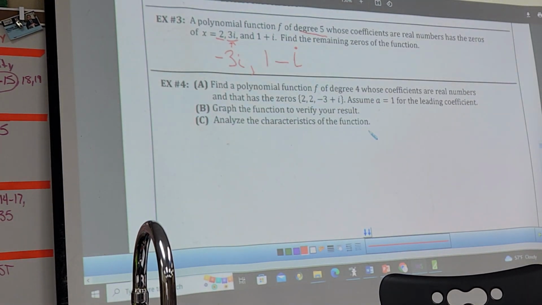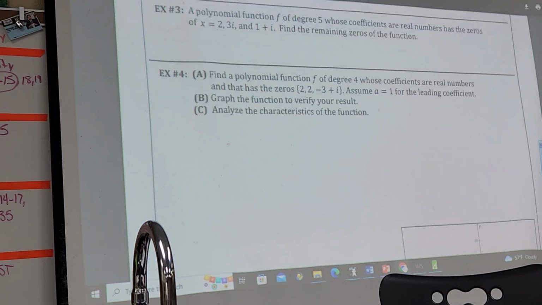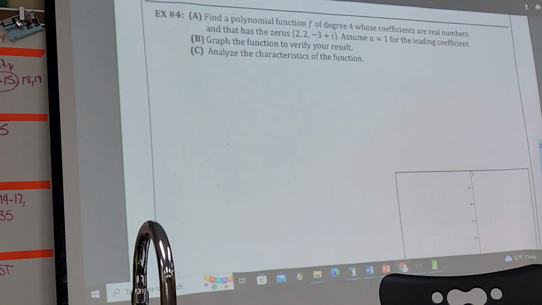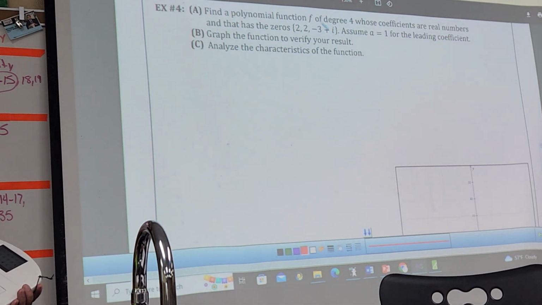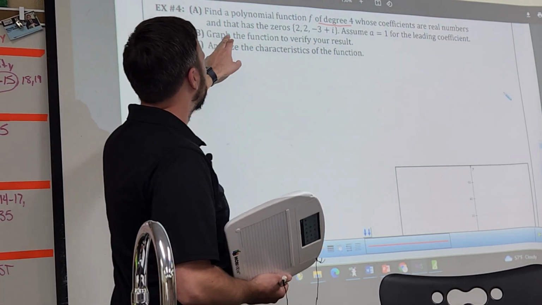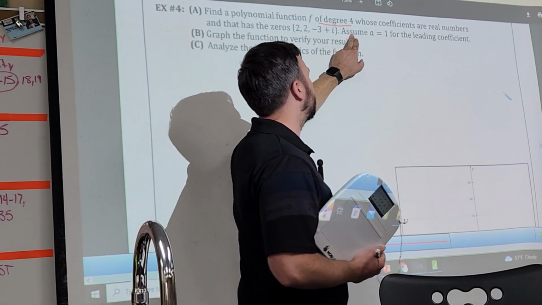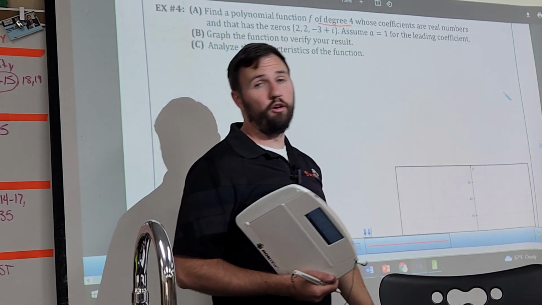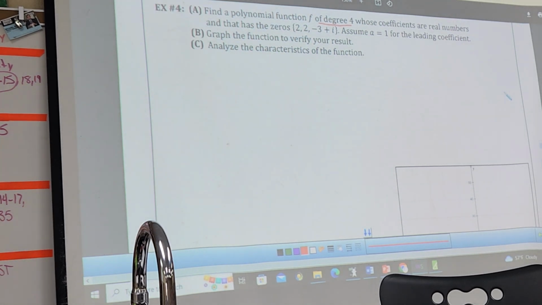All right, we're doing good for time. And example 4 is going to slap us in the mouth, but we can do it. Does this one have a graph too? All right, prepare yourself for this one. You guys like to expand functions? Not really. Well, you're going to have to. So, polynomial degree 4, whose coefficients are real numbers, and we have zeros 2, 2, negative 3 plus i, and 1 is my leading coefficient. All right, so let's find the polynomial.